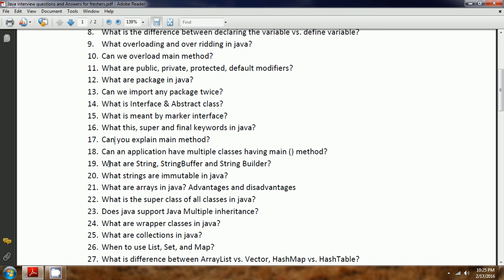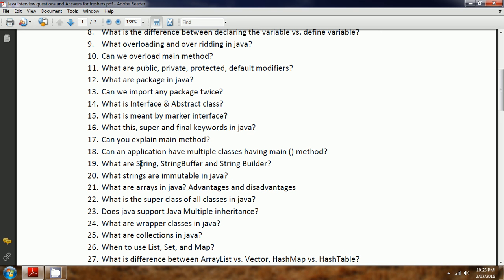Then what are string buffer and string builder? Now let us talk about strings. Strings are one of the key features of Java because we do a lot of manipulations on strings. A string is a sequence of characters.